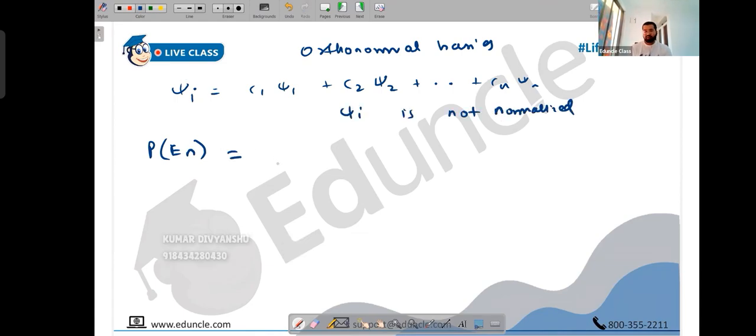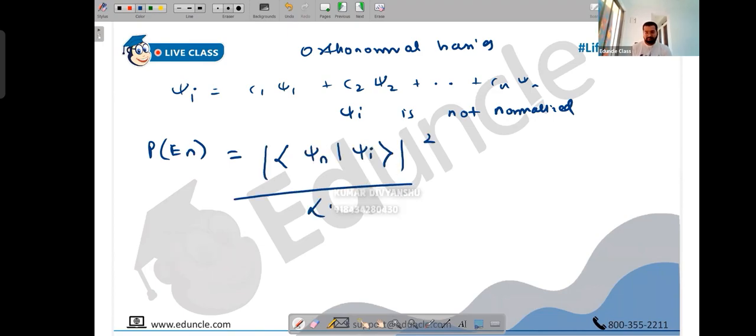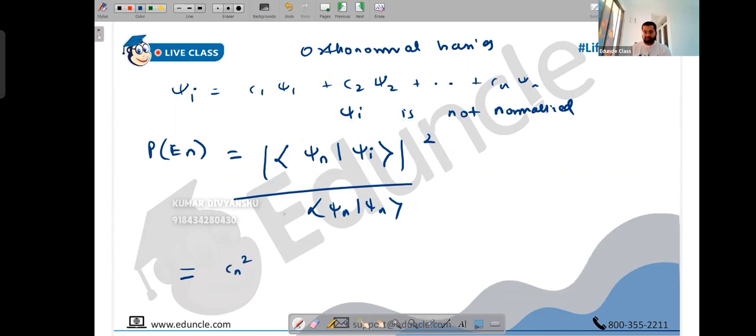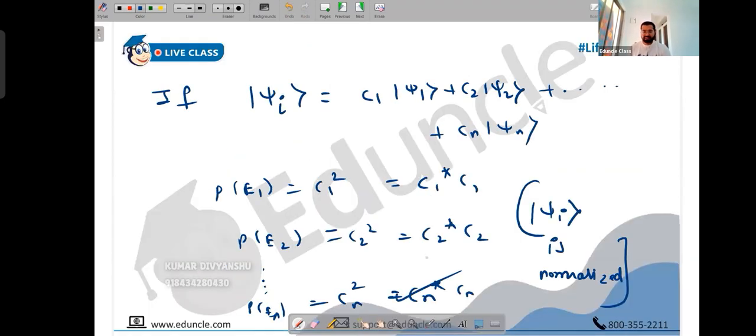In that case, the probability of En formula will be, as we just wrote, the mod square of the dot product of psi n and psi I, upon psi n, psi n. Psi n, psi mod square, the numerator you already know. What is the numerator for En? Cn square. The numerator is just Cn square. We solved this already, so that was our answer earlier. Earlier, the probability was just Cn square, as we wrote here.